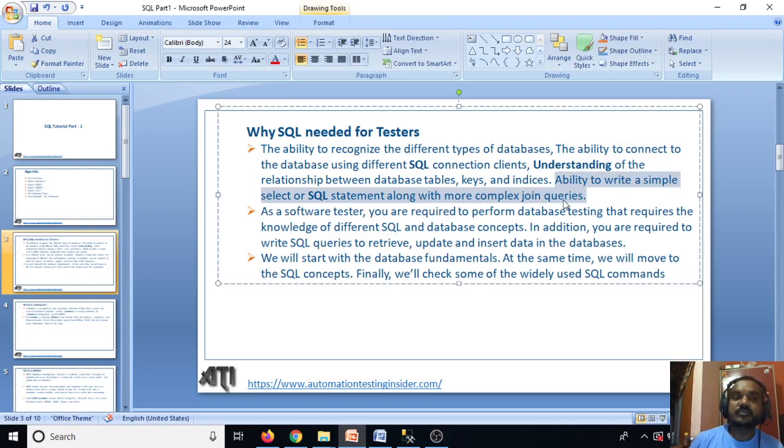These are the important concepts you should know as a tester. Whenever you do testing, like UI testing or any kind of testing, Windows based application or web based, you should have knowledge of the database so that you can get the data from the database. You can do the verification and validation, and validate the values, the data, displayed in the front end.